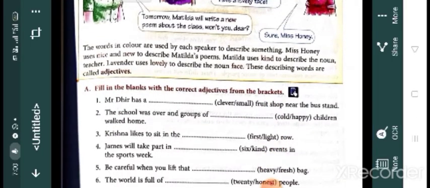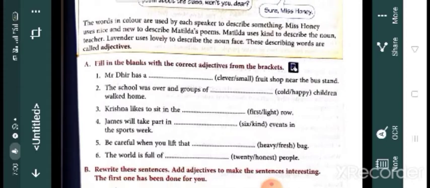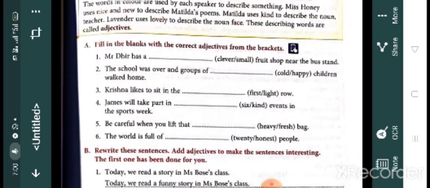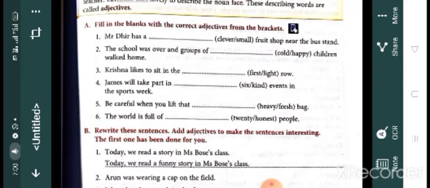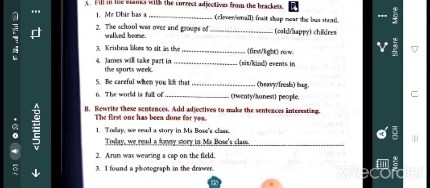Okay, clear? Now, one exercise is given there. You have to write which one is more suitable. Fill in the blanks with the correct adjective from the bracket. First one, Mr. Dar has a dash fruit shop near the bus stand. Clever fruit shop or small fruit shop? Which one is more suitable? Yes, small fruit shop.